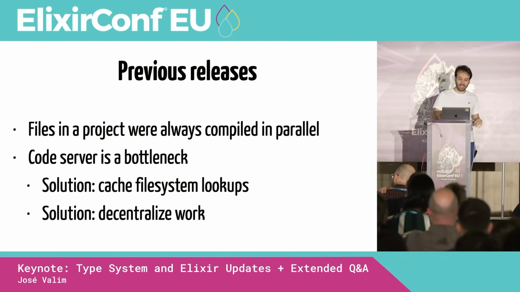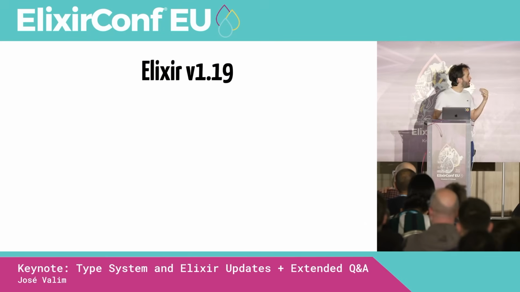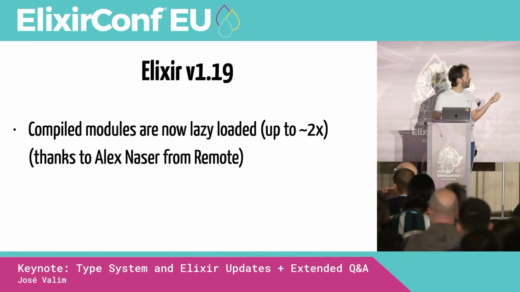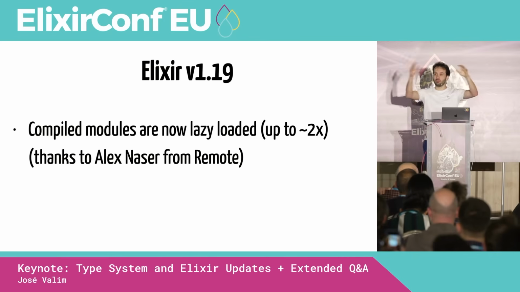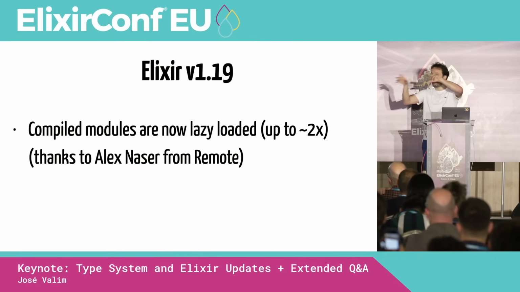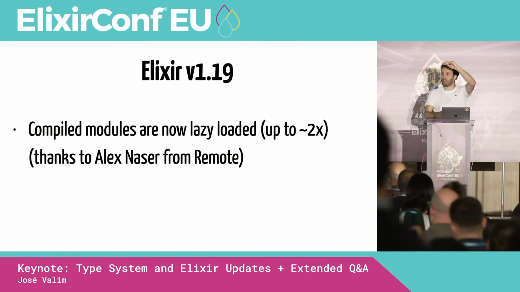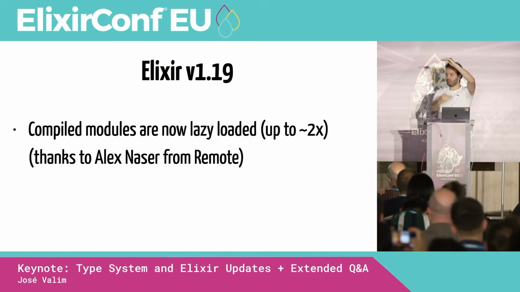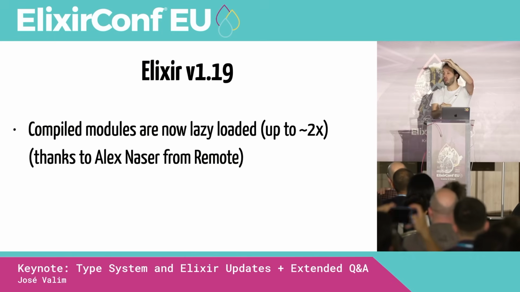In Elixir 1.19, we make two improvements here. The first one is that compiled modules are now lazy loaded, and this yields up to twice faster compilation time. So what is the idea here? When you define a module in Elixir, like defmodule, blah, blah, blah, at the end of the module definition, we already went and loaded that module.